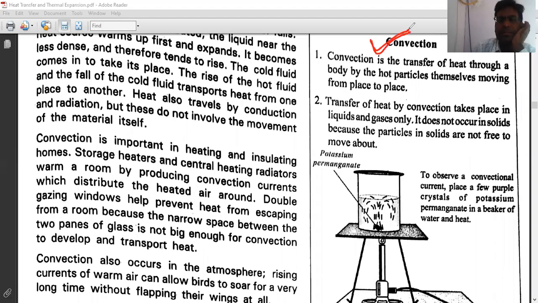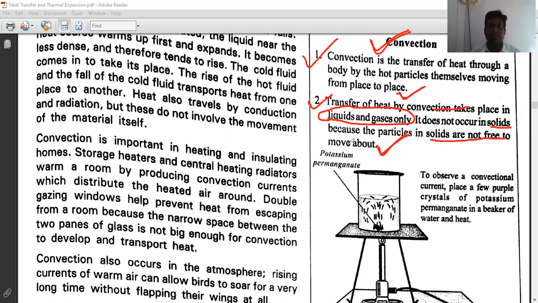Now look at the next point, convection. Convection is the transfer of heat through a body by the hot particles themselves moving from one place to another place. Okay? So in convection, hot particles transfer from one place to another place. Okay? Because mostly convection happens in liquids. So transfer of heat by convection takes place in liquid or gas only, not in solid. It doesn't occur in solid because the particles in solid are not free to move about. Okay? They are tightly bonded, so they only transfer the electrons from one particle to another particle.